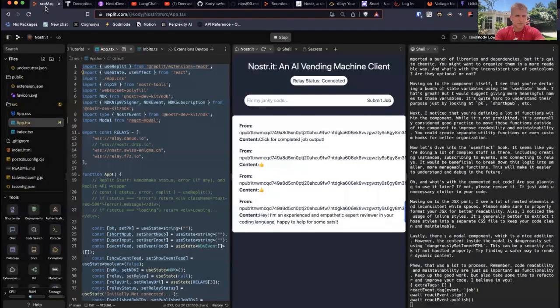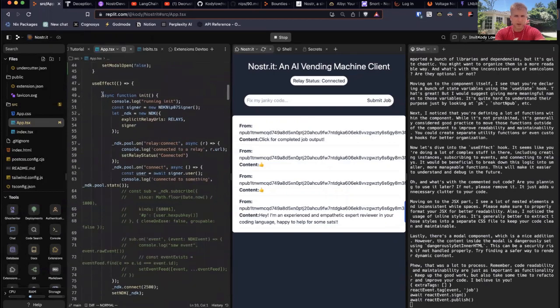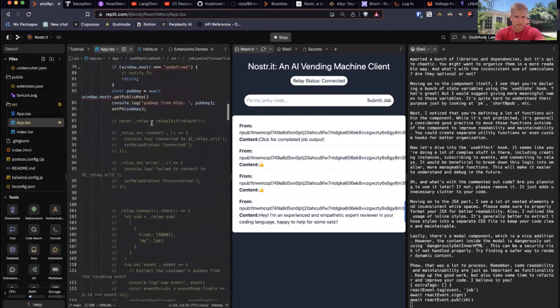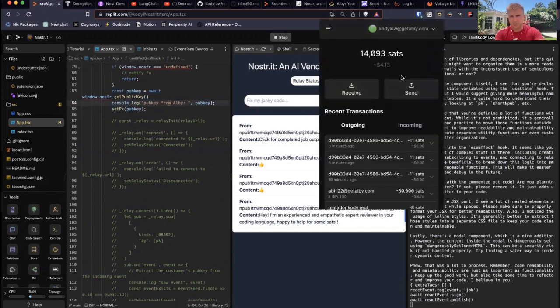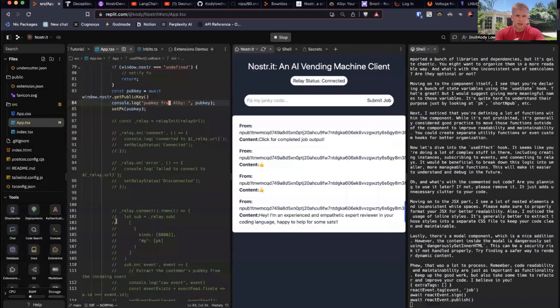For this front end, I'm just using NDK, which is the Nostr Dev Kit. All it's doing here is saying, hey, I want to initially connect to a relay. And then once I have that connection, I want to get the public key, the user's public key, off of their Lightning extension right here. I highly recommend that you use Get Alby, which is a front end extension, available for Firefox or Chrome, where it's got a Bitcoin wallet and a Nostr pubkey associated with it.